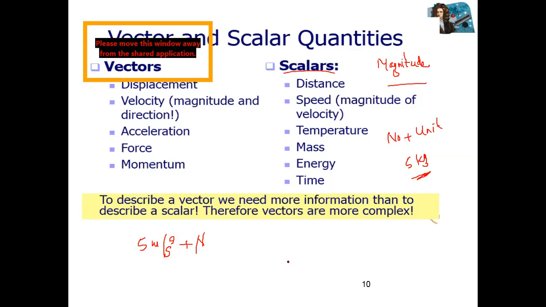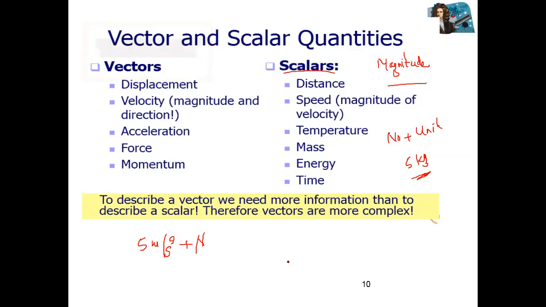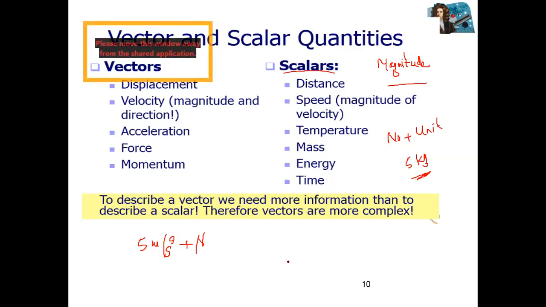So for scalar quantities, you need only magnitude. But for a vector quantity, you need what? You need both, direction plus magnitude. So you can differentiate scalar and vector in terms of direction. For scalar, you need only magnitude, but for vector, you need direction as well. Both magnitude and direction.